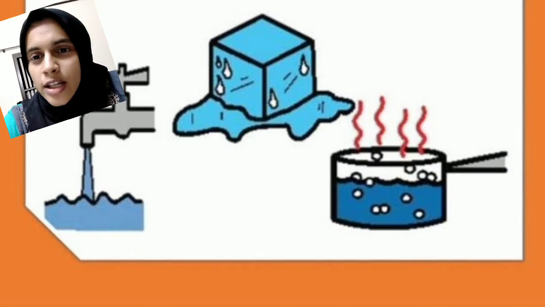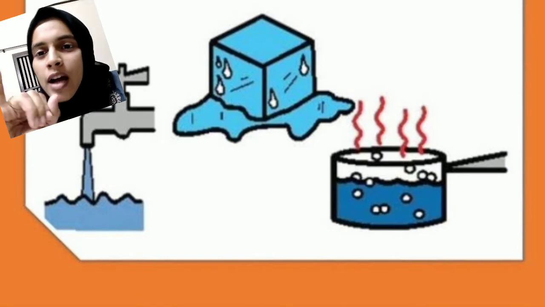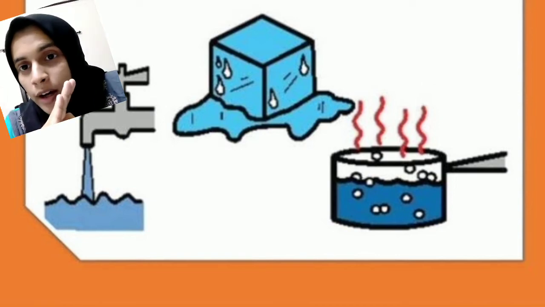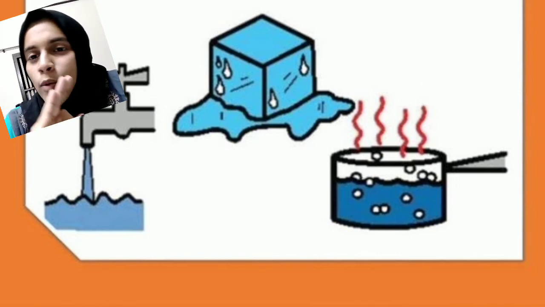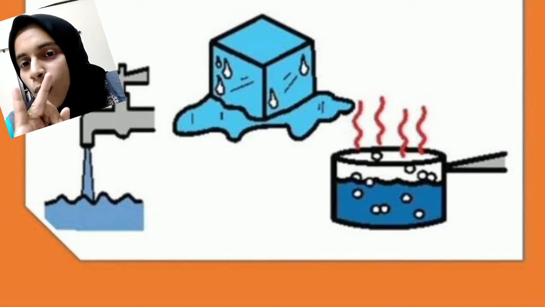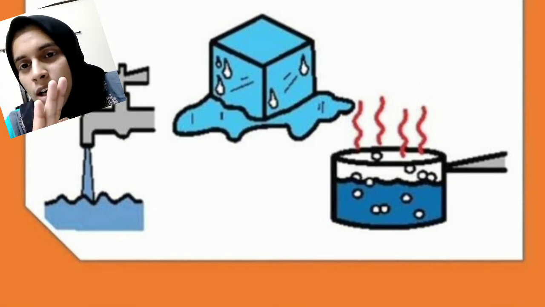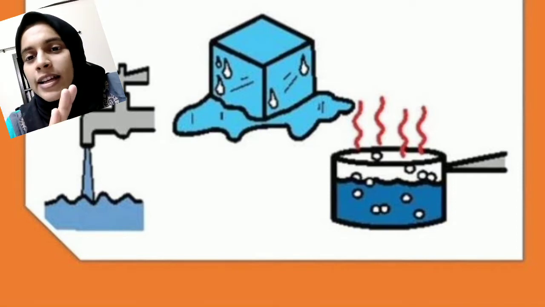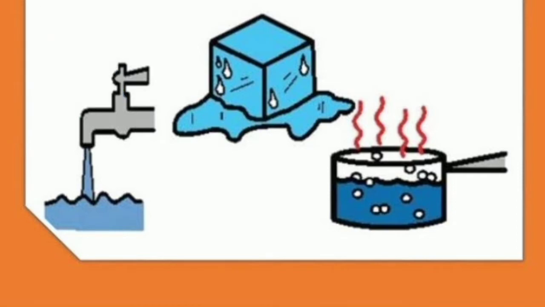Which are the 3 states of water? Ice, water, then water vapor. Okay, so water is showing the 3 states, that is ice, water, then water vapor. So solid, liquid and gas.